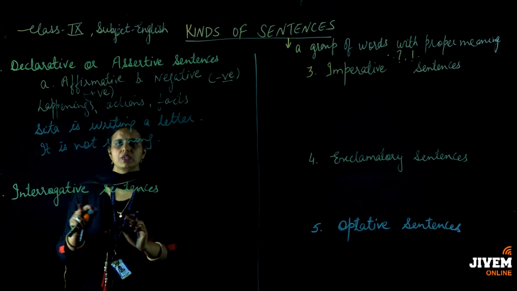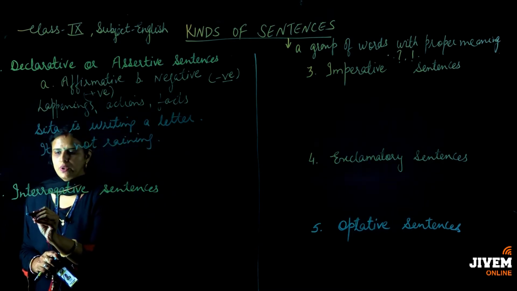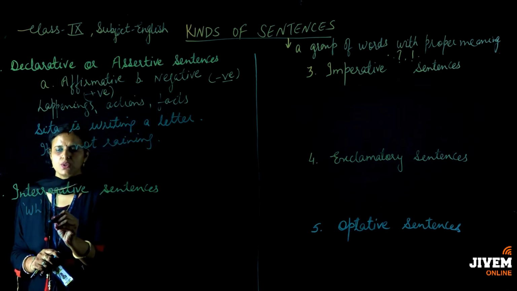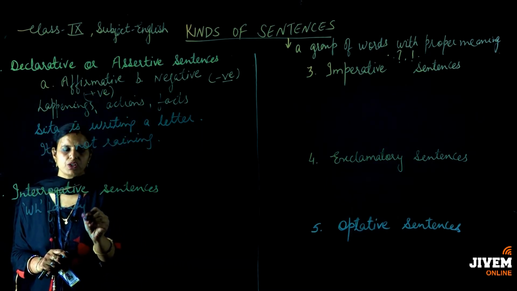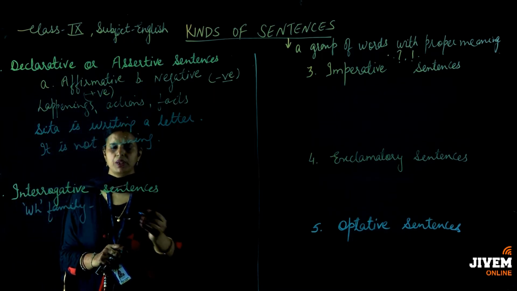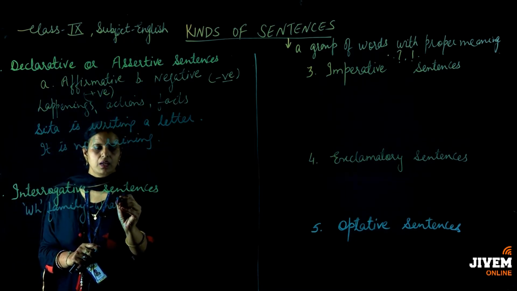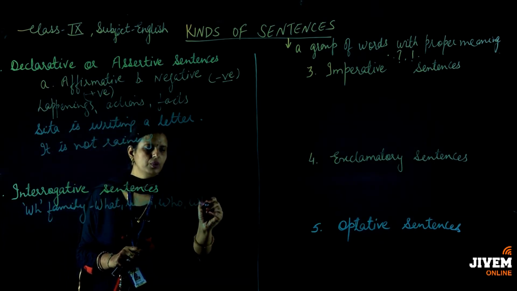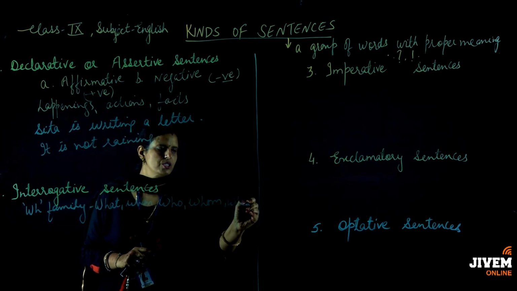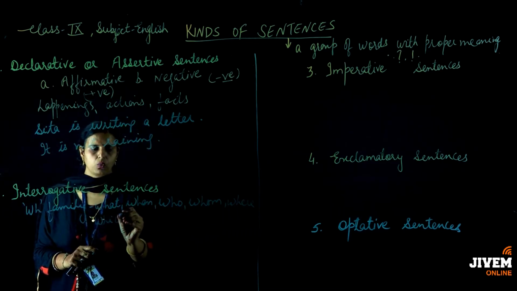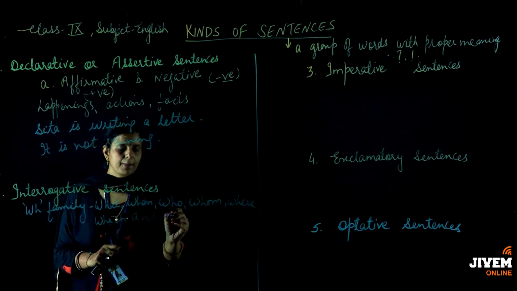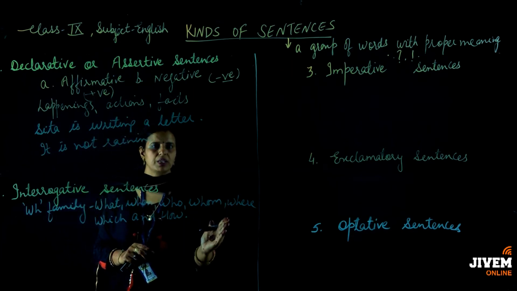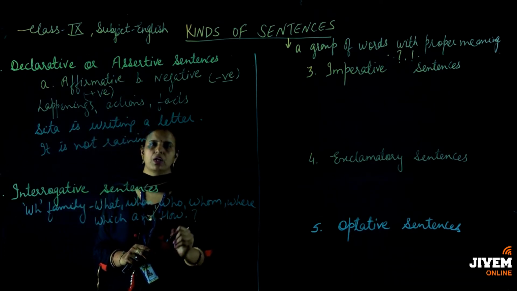Second one is the interrogative sentences, and we can make interrogative sentences in 3 ways. First one is by using the words of the WH family, and you know what we mean by the WH family. All the words like what, when, who, whom, where, which and how. How, though it starts with H, even then comes into the WH family. So all these words which come into the WH family, we can make questions out of these.